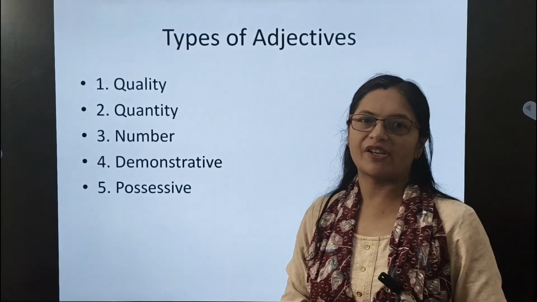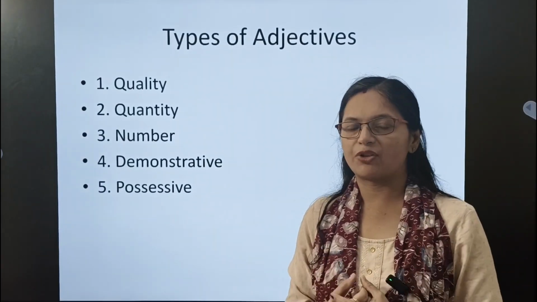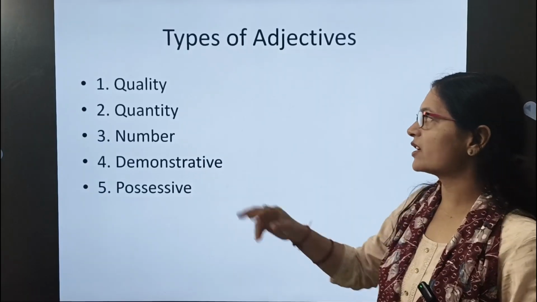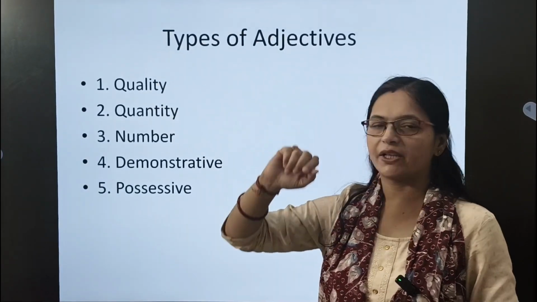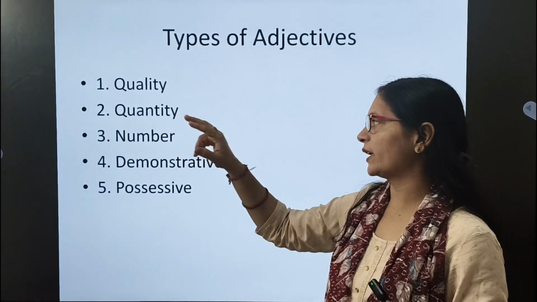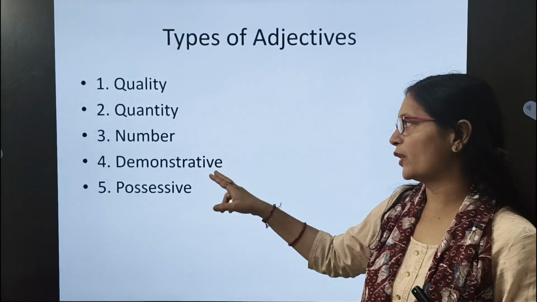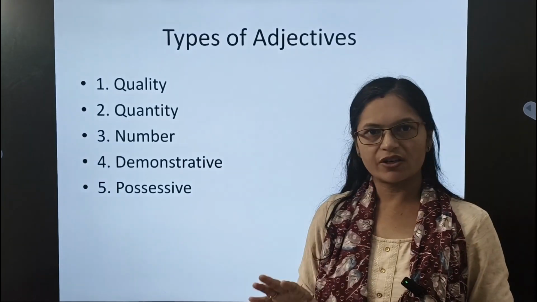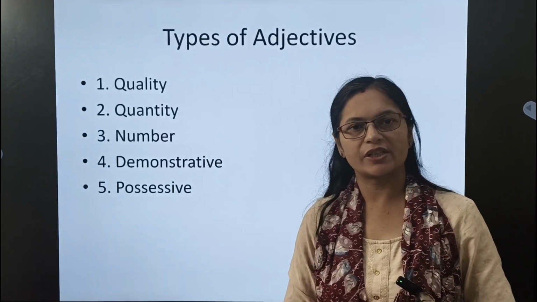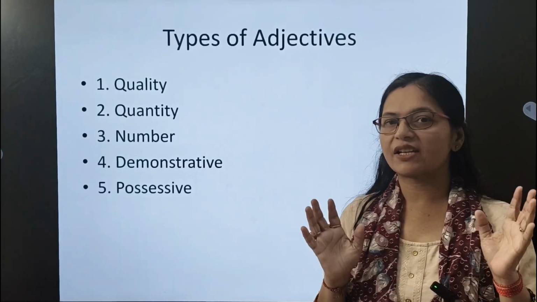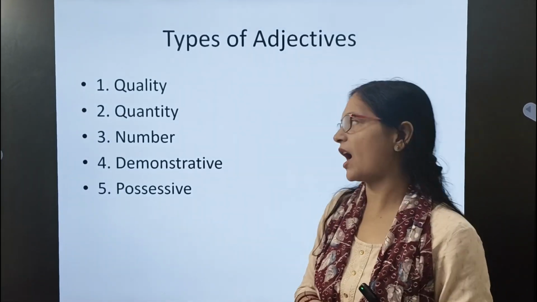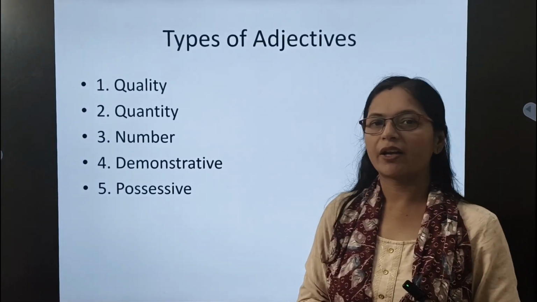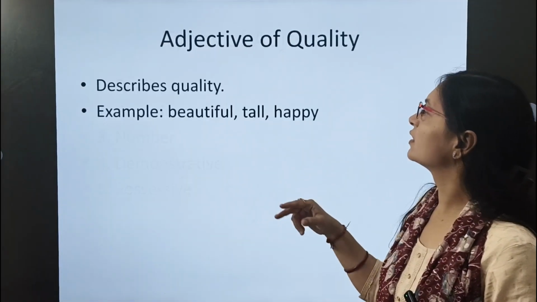Now, types of adjectives. What are the types of adjectives that we have? The first one is adjective of quality, then adjective of quantity, then adjective of number. The fourth one is demonstrative adjective, and the last one is possessive adjective. So these are the types of adjectives that we have. Now one by one I will go through them.